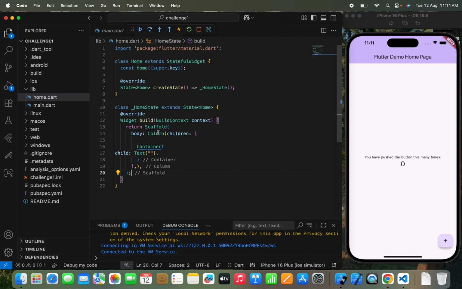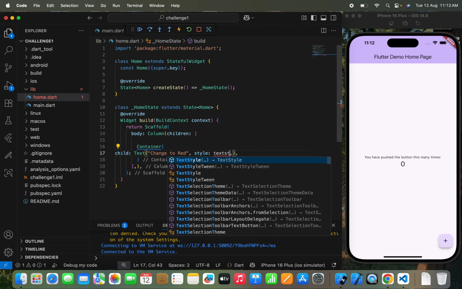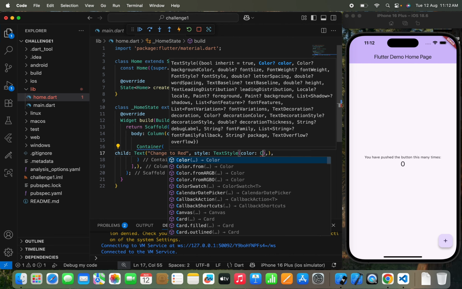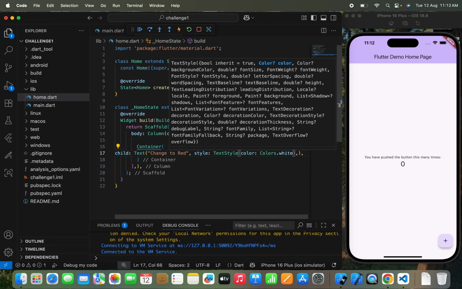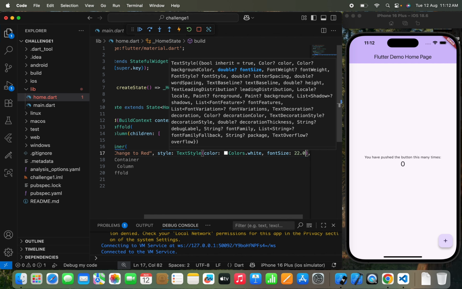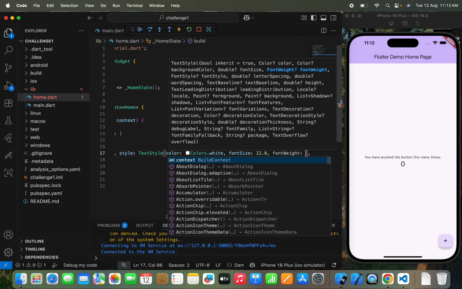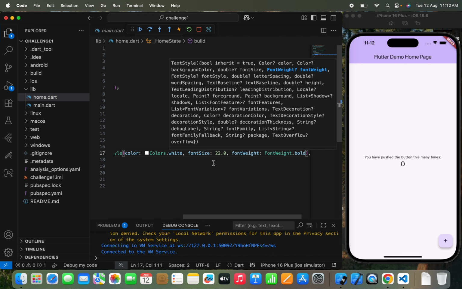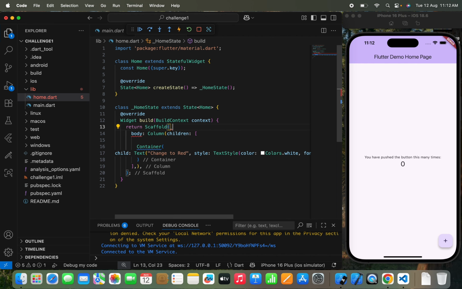And these are the 3 widgets: scaffold, column, and container. And the text widget will be inside a container widget, right? So I'll just use a text widget, and I'll pass the color name, which will be changed to red. And we'll pass styling by using text style, and we'll use a text style color, and we'll pass Colors.white, something like this. We can pass font size 22.0, and font weight will be FontWeight.bold, something like this. So this is what we have done.